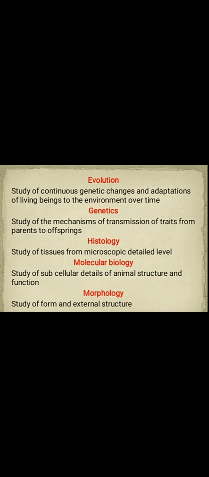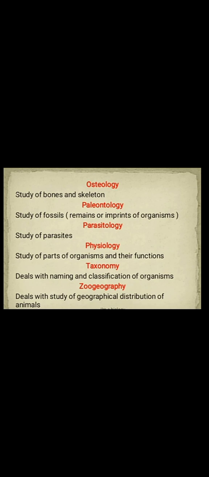Morphology: morph means form, so the study of form and external structure of living bodies is known as morphology. External structure means its skin, its shape, its size, etc. Then the next one is osteology, the study of bones and skeleton. Paleontology, the study of fossils. We know that fossils are the remains of extinct organisms or imprints of organisms.